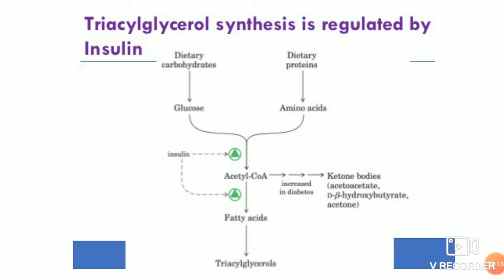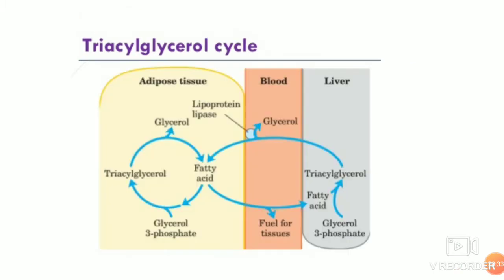They show an increased rate of fat oxidation and ketone body formation. So insulin has an effect on synthesis of acetyl CoA as well as fatty acyl CoA.